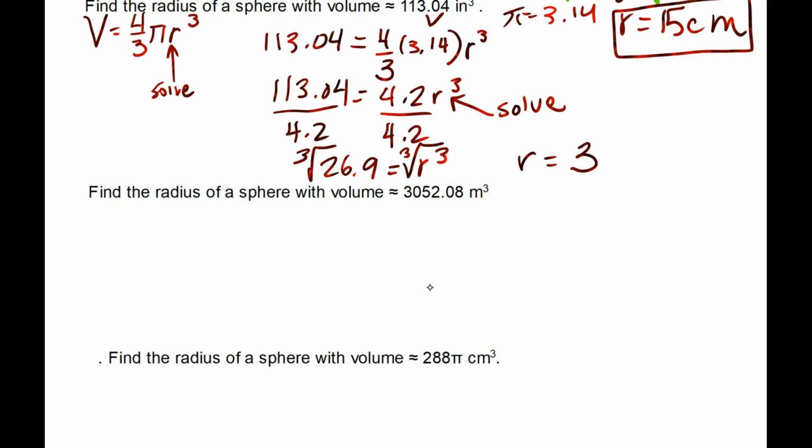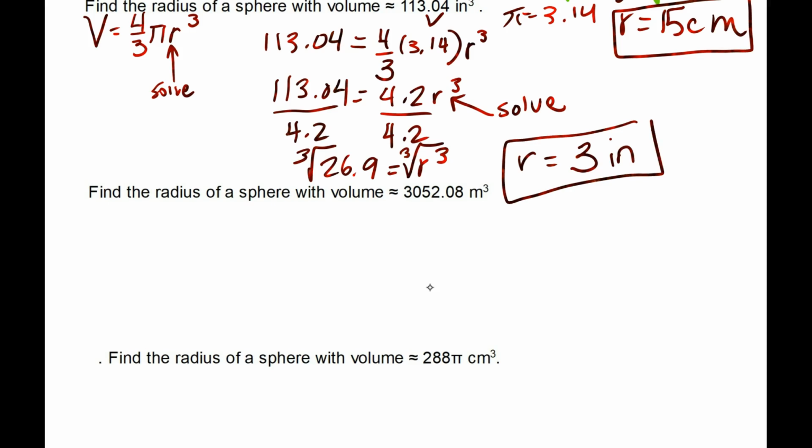The only thing that's changed is we didn't take the square root, we took the cube root. And why did we take the cube root? Because this is cubed. You take the square root when it's squared, and the cube root when it's cubed. That makes perfect sense. Lord, I ought to be a math teacher.